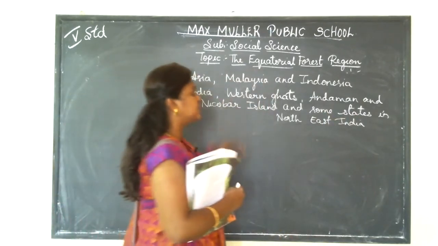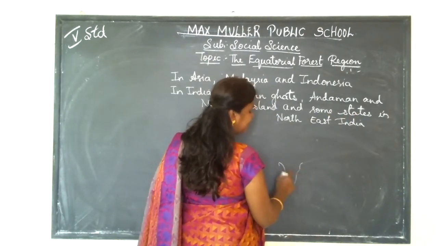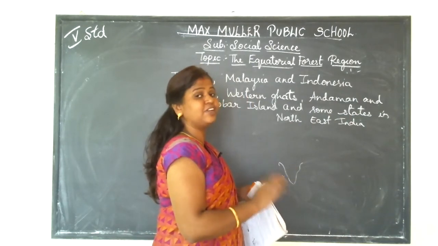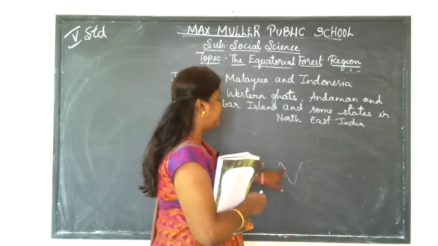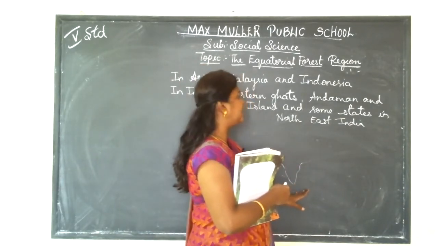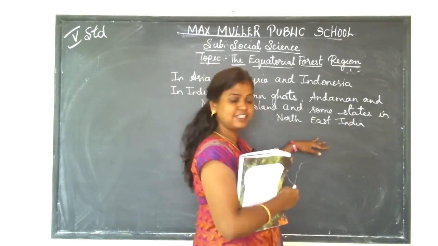In India, you can see the equatorial forest in the Western Ghats, where the mountains have very dense forest, in Andaman and Nicobar Islands, and some of the states located in the Northeast India.